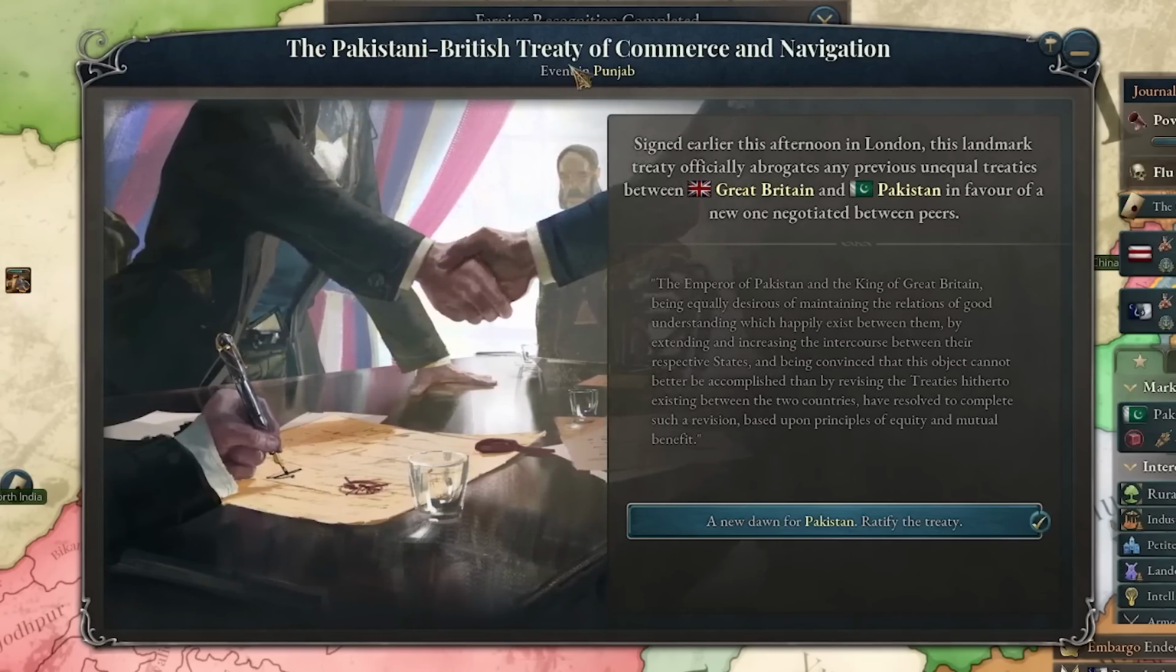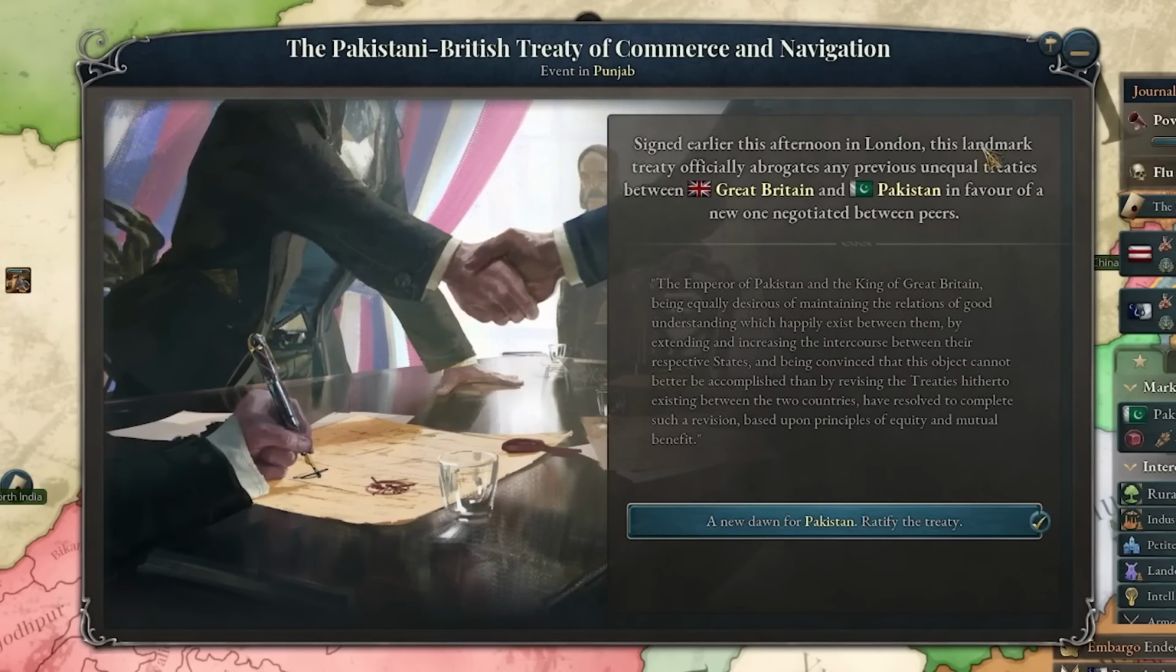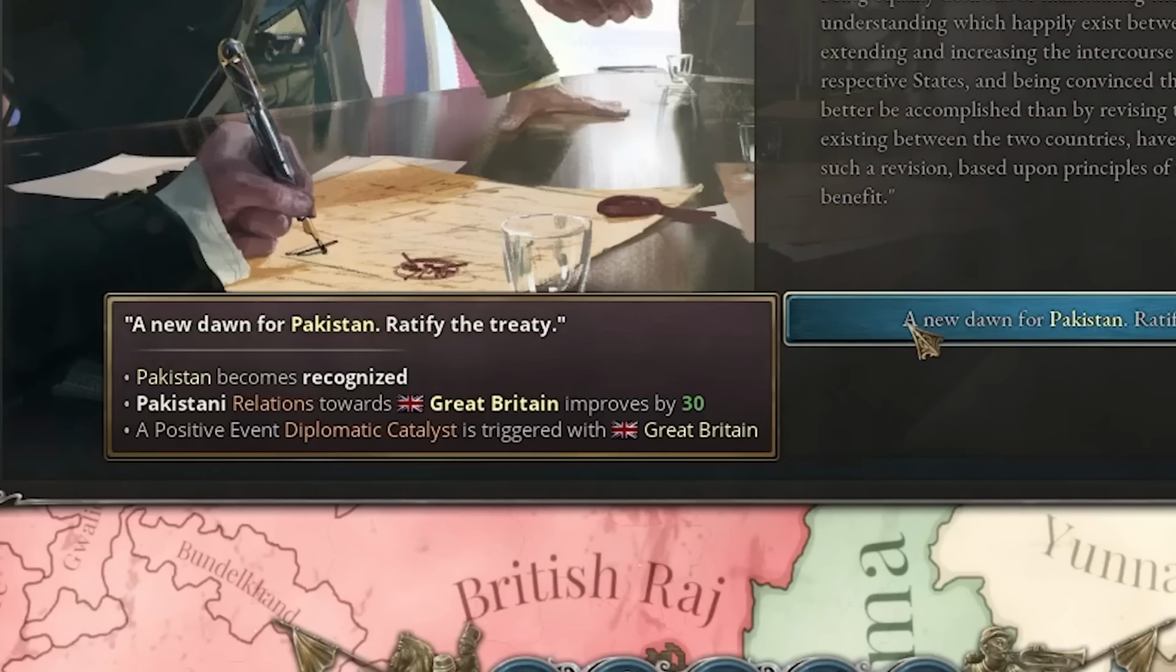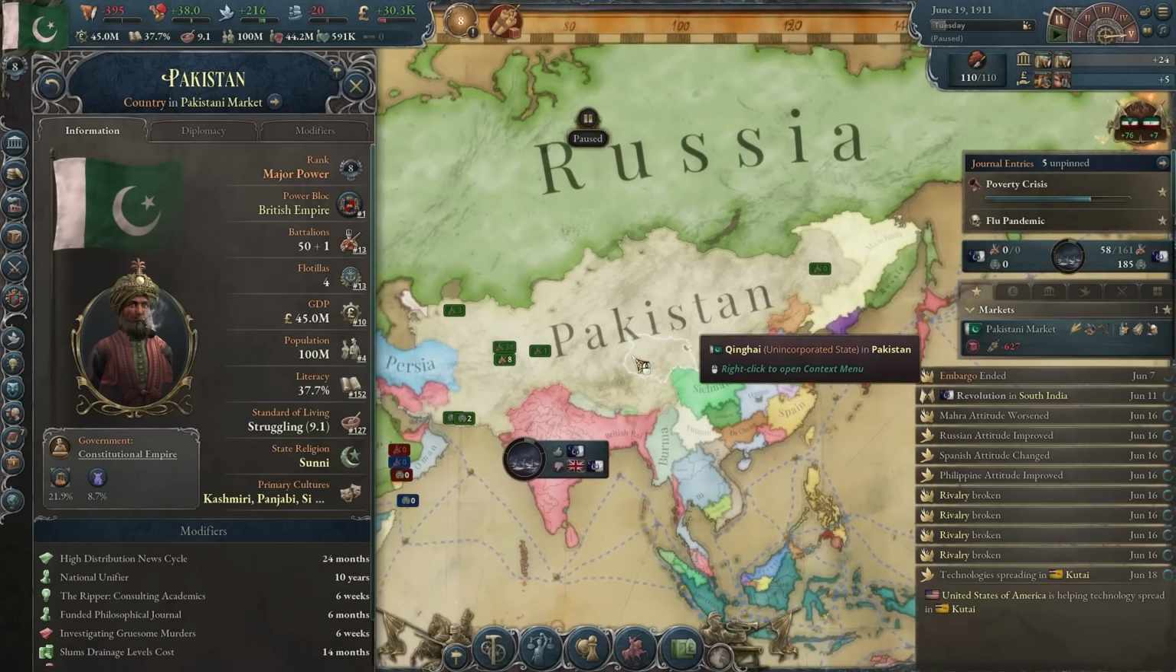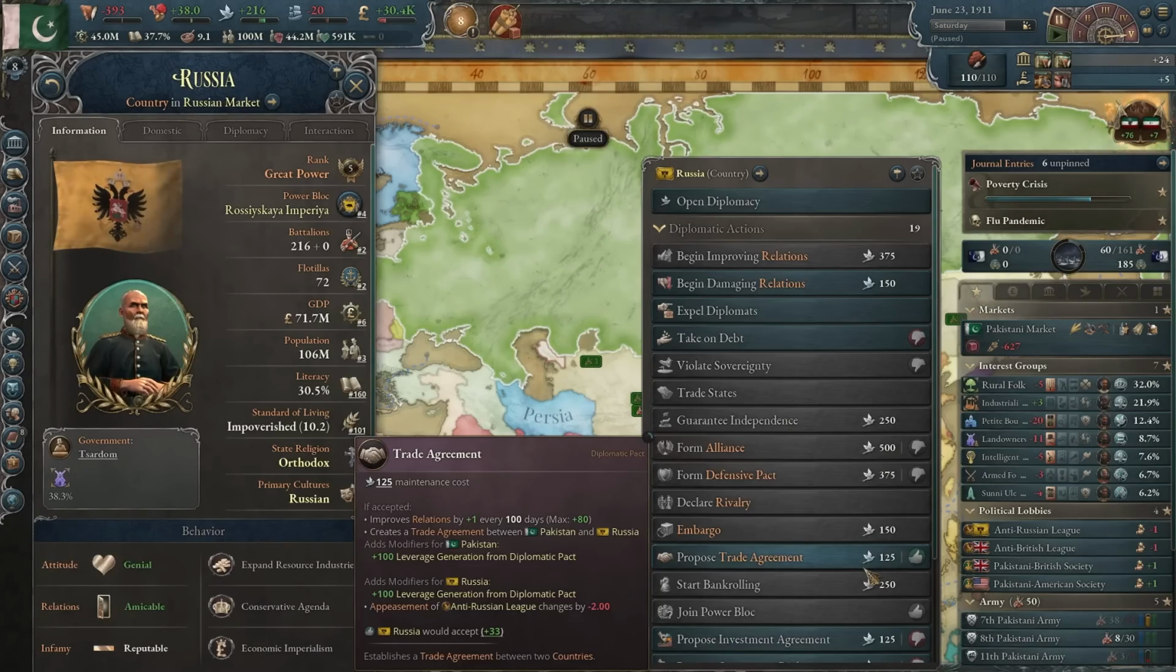The Pakistani-British Treaty of Commerce and Navigation. This landmark treaty officially abrogates any previous unequal treaties between Great Britain and Pakistan. And that's because we earned our recognition. And now Pakistan will become recognized. There we go, we're a real country now. And the Russians really like us all of a sudden.